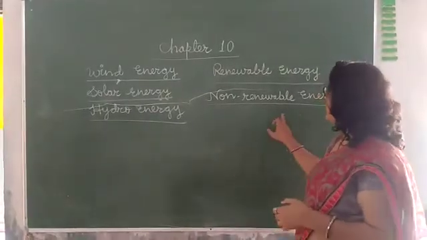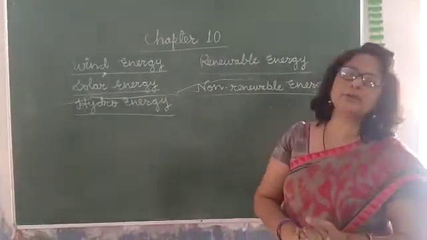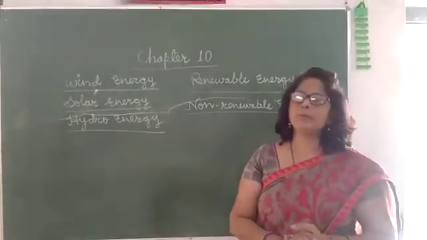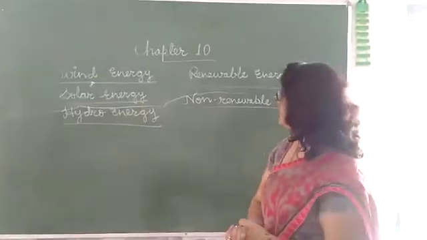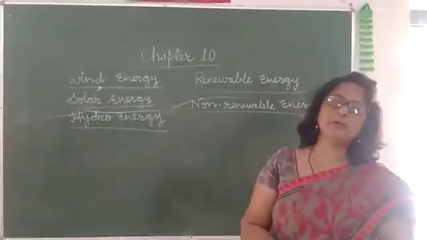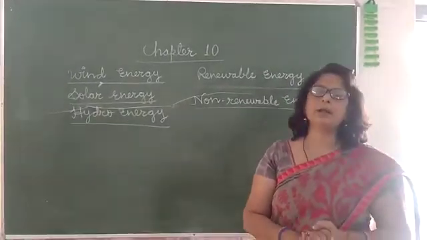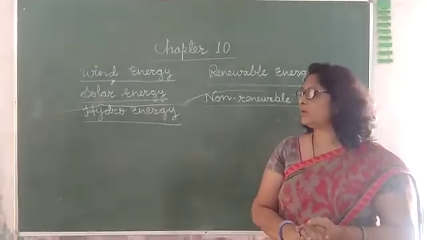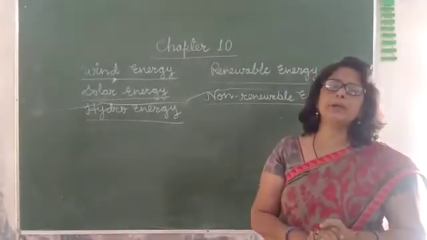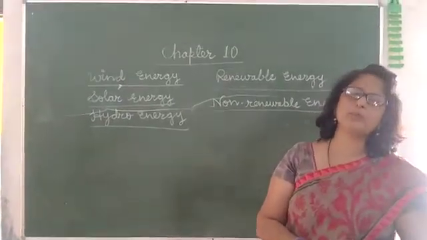But non-renewable energy is the energy which may be over, because we get this energy from non-renewable resources like coal, petroleum, etc. And coal and petroleum take millions of years in their formation.